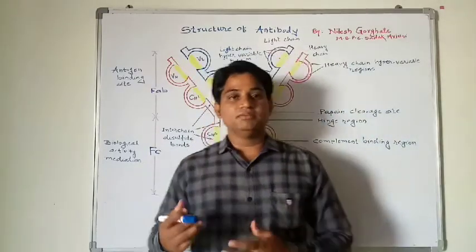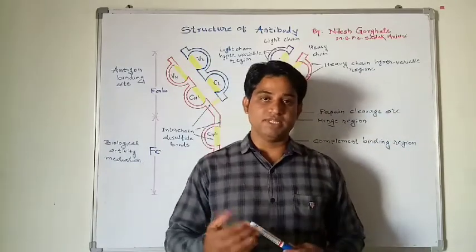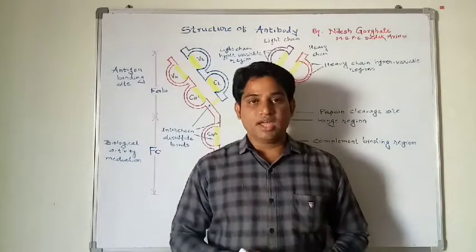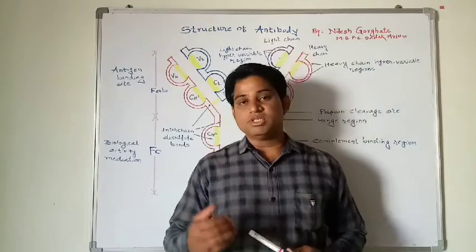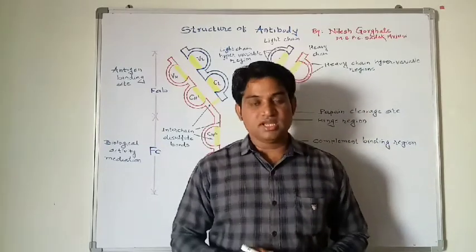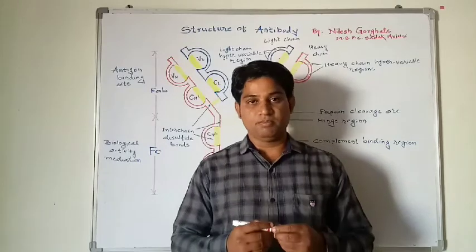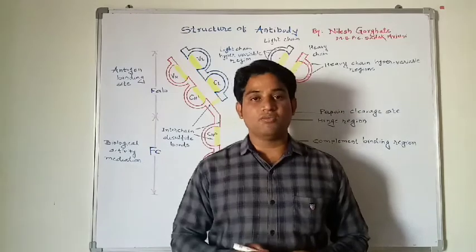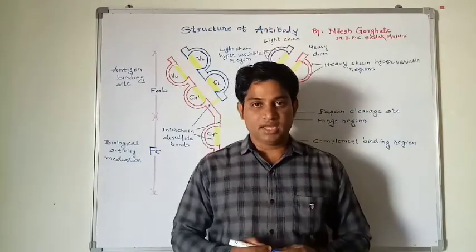Now, what is the antibody? Antibody is a simple class of immunoglobulins, or proteins, produced by the B cell on exposure to antigens. When antigens or any foreign substance enter your body, our immune system recognizes them and our B cells are activated and converted into plasma cells. These plasma cells secrete an enormous quantity of antibody in our system, and this antibody kills the antigens.